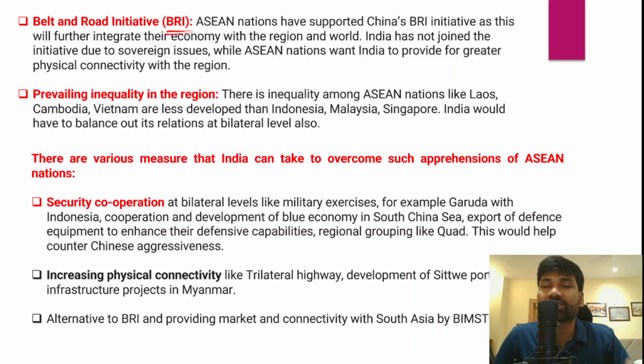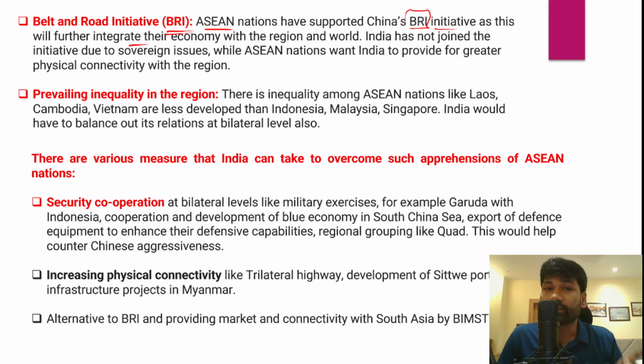However, despite these Asian countries having concerns with respect to China, because China has emerged as a regional security threat for them, most of the Asian countries are part of the Chinese Belt and Road Initiative. They are actively collaborating with China in the Belt and Road Initiative, because this will further integrate their economies within the region and with the world also.